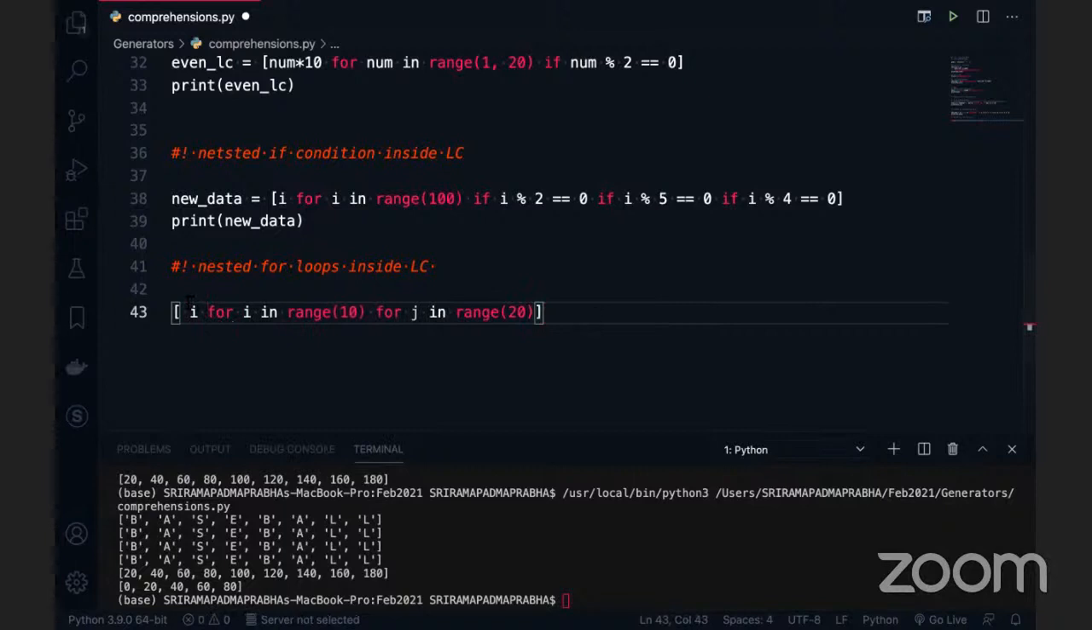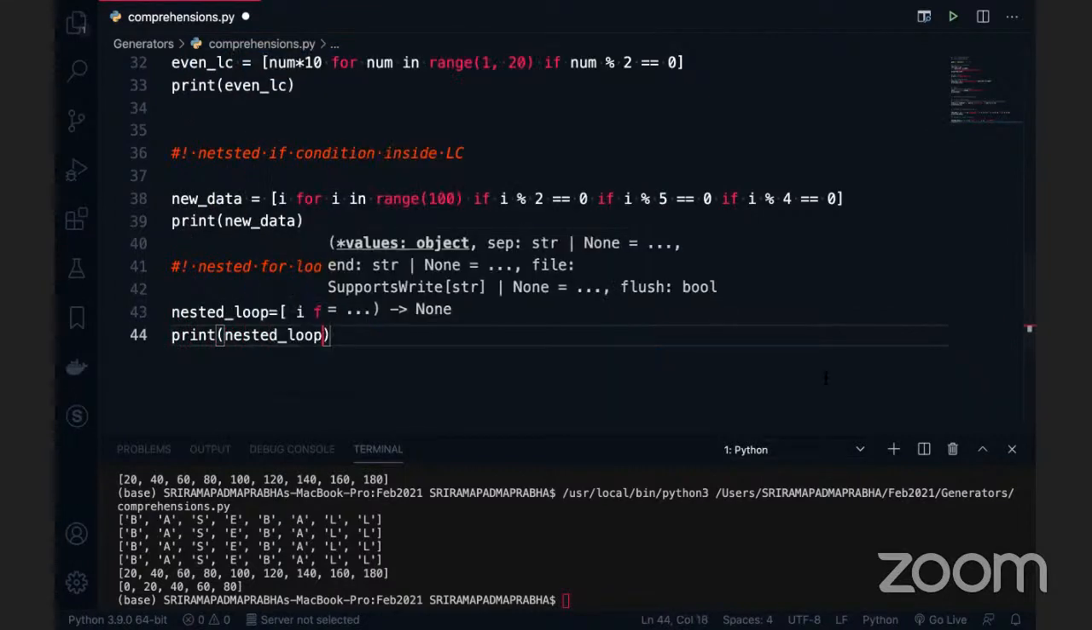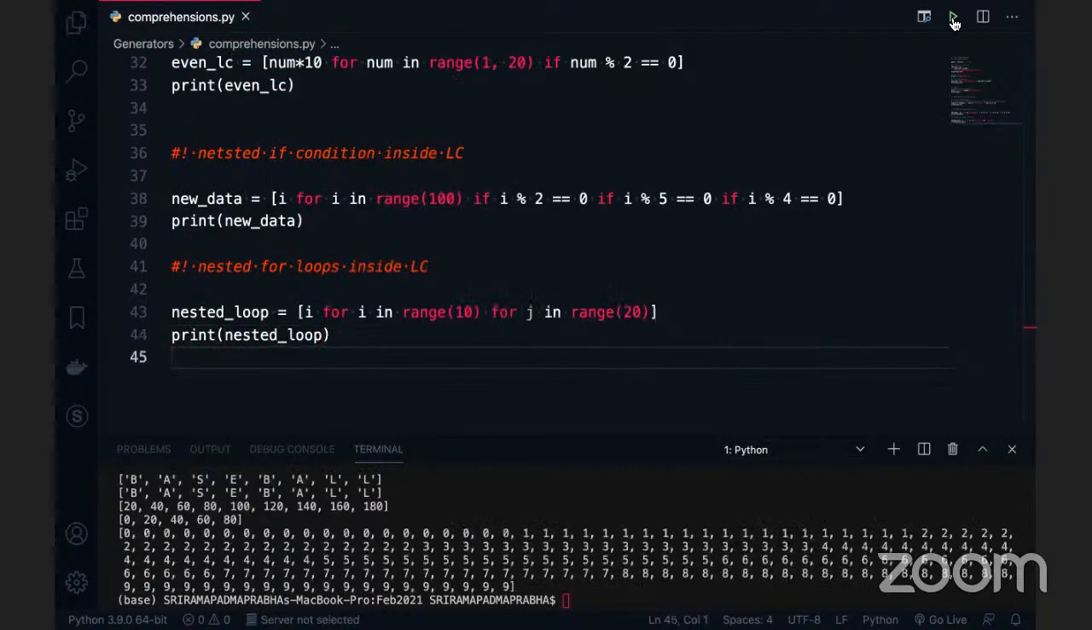If I go and execute this code, what will happen? Can anybody guess? If there is no condition here, okay, let me take this one. It is like a nested loop, so I'm just going to print this data, the print of nested_loop. Now tell me what would be the answer here if I go and execute this. We got so much information here, right?